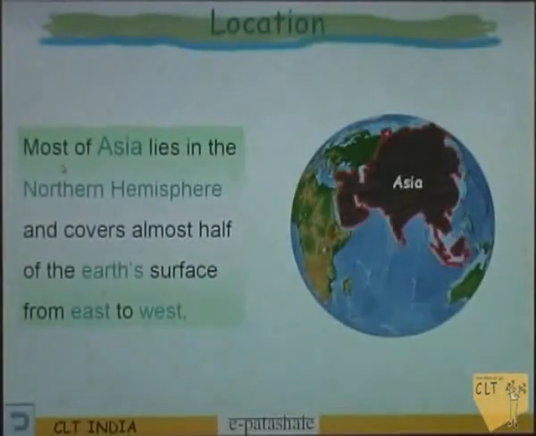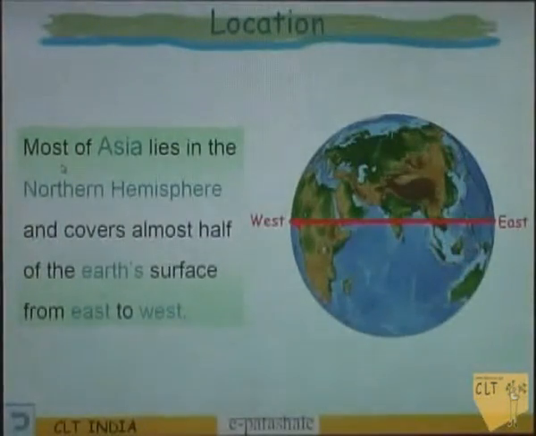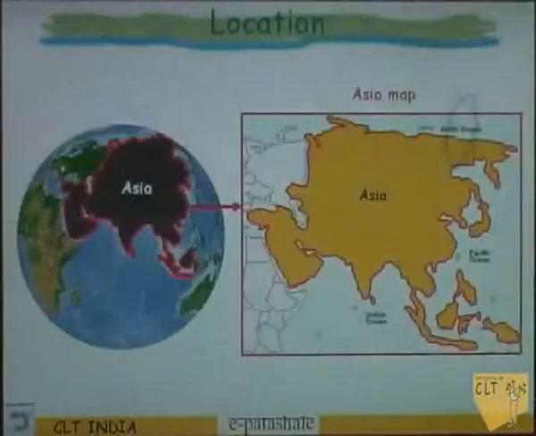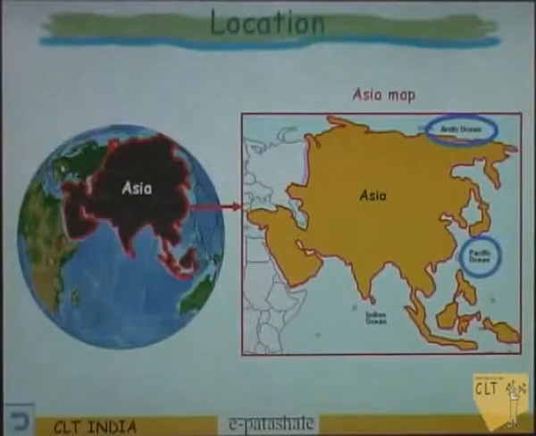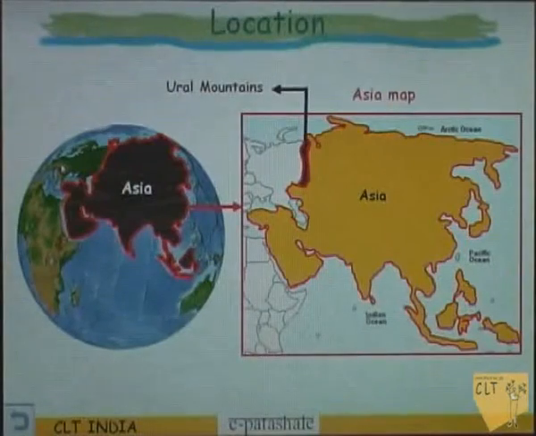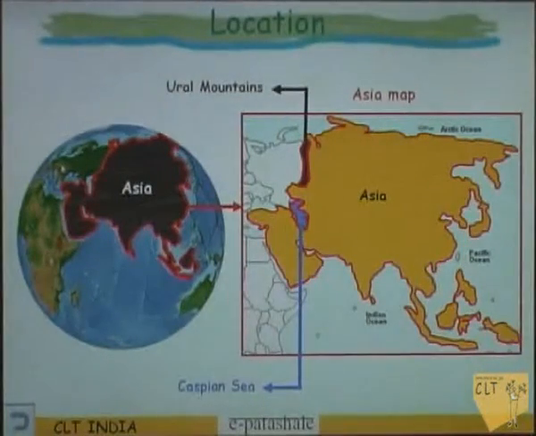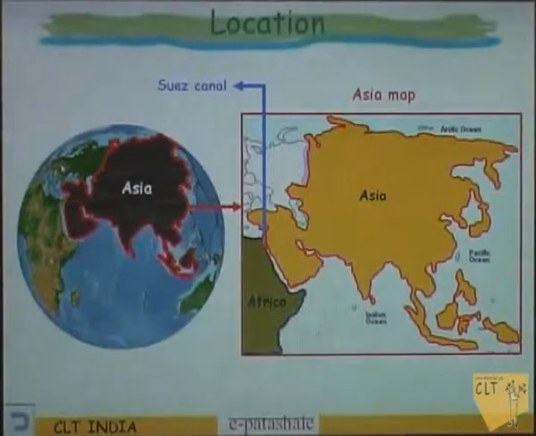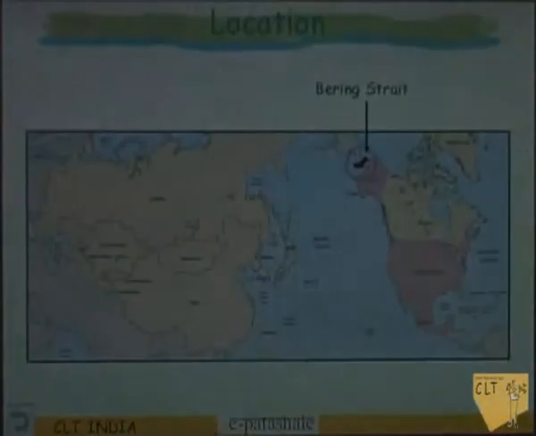Most of Asia lies in the northern hemisphere and covers almost half of the Earth's surface from east to west. It is surrounded by oceans on three sides: the Arctic on the north, the Pacific on the east, and the Indian Ocean on the south. The Ural Mountains and the Caspian Sea in the west separate Asia from Europe. The Suez Canal separates it from Africa, and the Bering Strait separates Asia from North America.